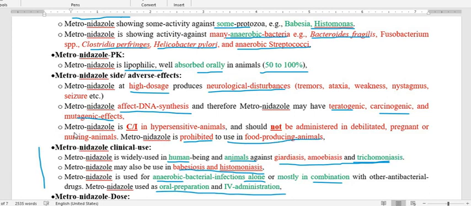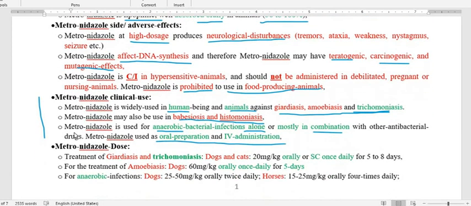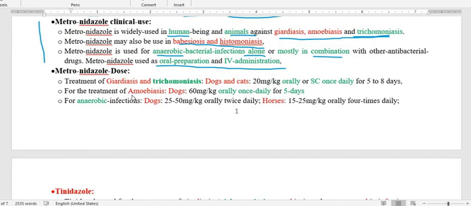And we are not going to give metronidazole to animals which are hypersensitive to metronidazole, and also not to those animals which are debilitated, pregnant, and nursing. So these are the things that we have to keep in mind while using metronidazole.